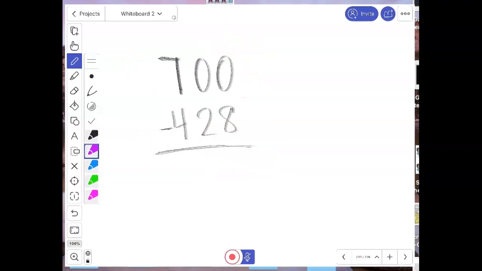Okay, another one like that. Can't subtract because there's nothing there. Can't borrow because there's nothing there. So we borrow from the 7. It goes down by 1. Shares over a 10. Then we can borrow from the 10. It goes down by 1 to 9. And this one turns into a 10. Now we subtract. 10 minus 8 is 2. 9 minus 2 is 7. 6 minus 4 is 2.